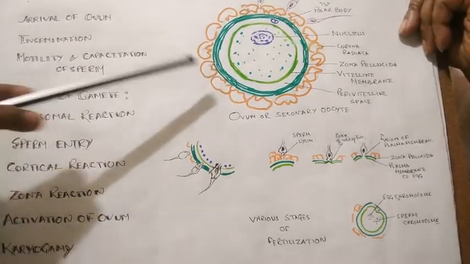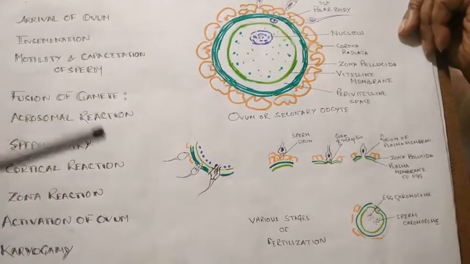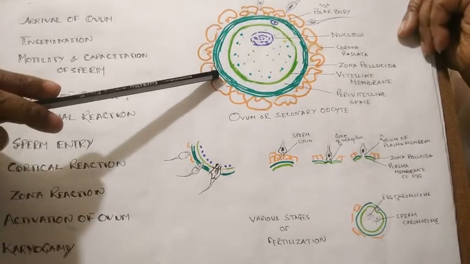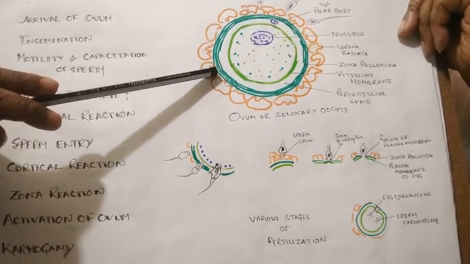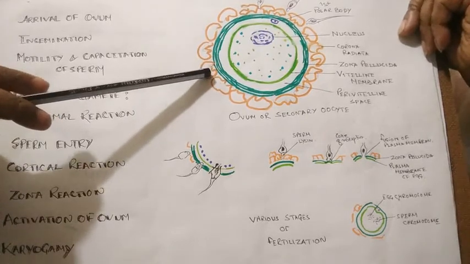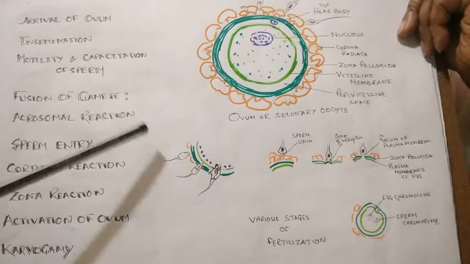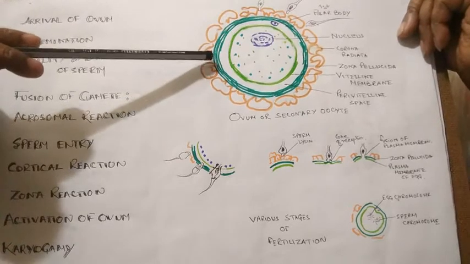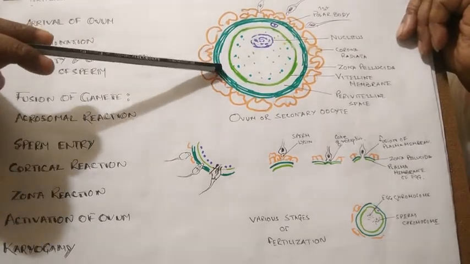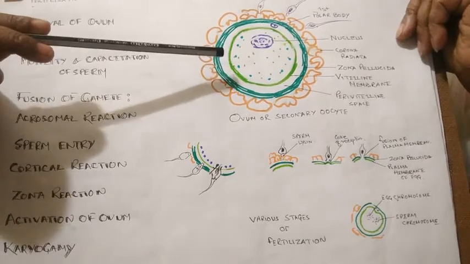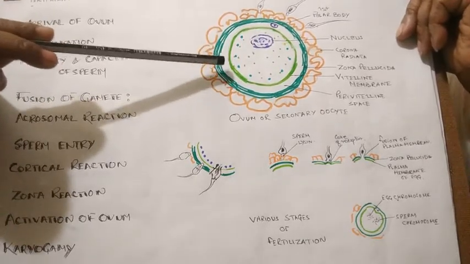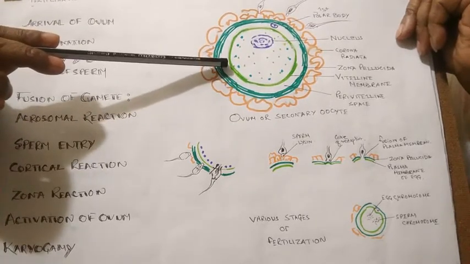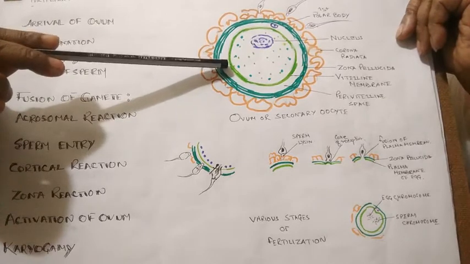Now, when does it occur? On the 14th day of the menstrual cycle, there is a high level of LH, and also comparatively higher levels of FSH and estrogen. Due to this LH surge, the mature Graafian follicle ruptures and releases the secondary oocyte or ovum. This secondary oocyte is now drawn towards the fallopian tube by the fimbriae, the finger-like projections present in the infundibulum, the funnel-like part of the fallopian tube.